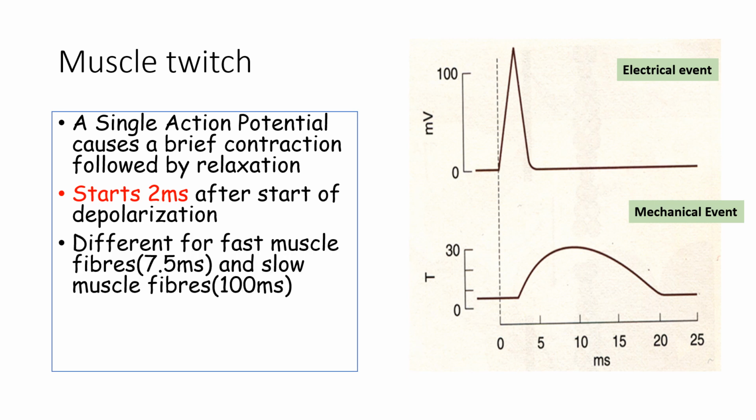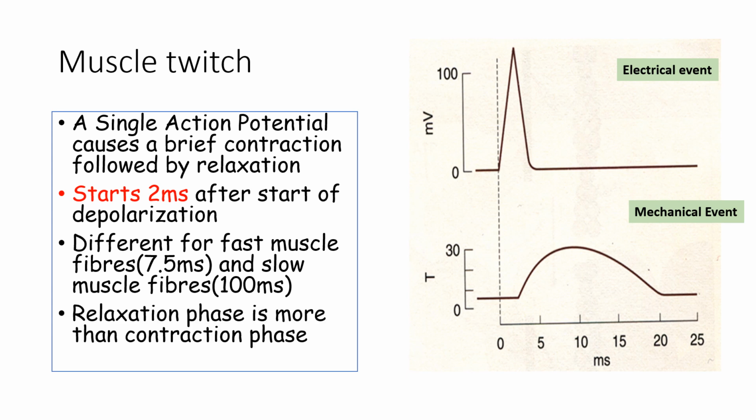You can see for the fast muscle fibers it is 7.5 milliseconds, and for the slow it is 100 milliseconds. So it is variable depending upon the muscle type. The relaxation phase, you can see in the graph, is longer as compared to the phase of contraction.